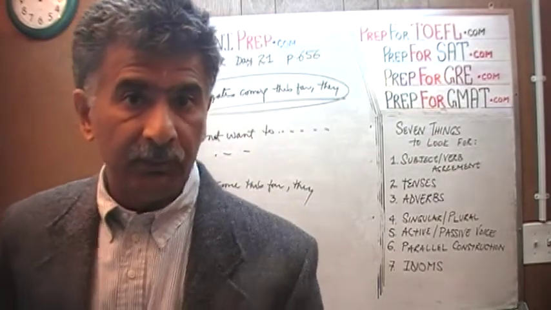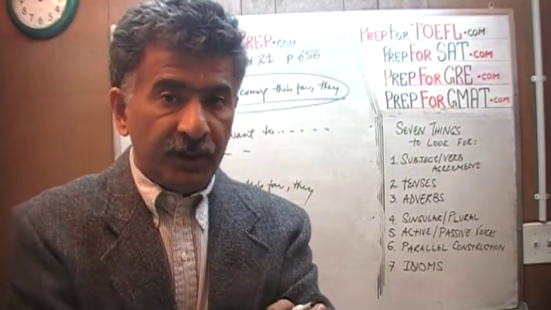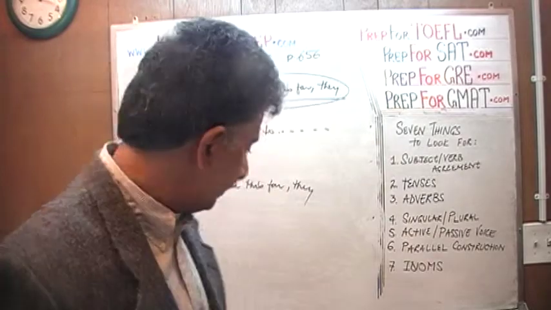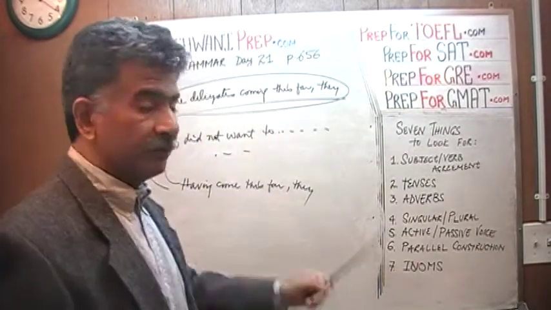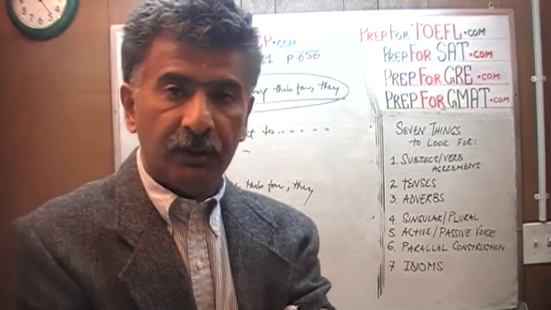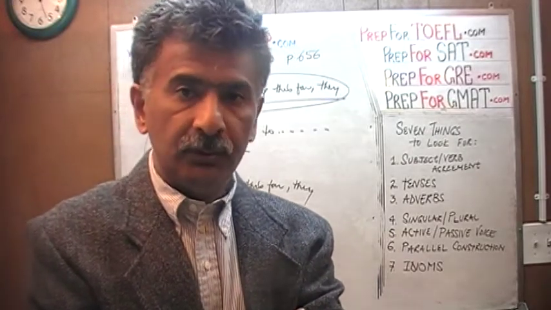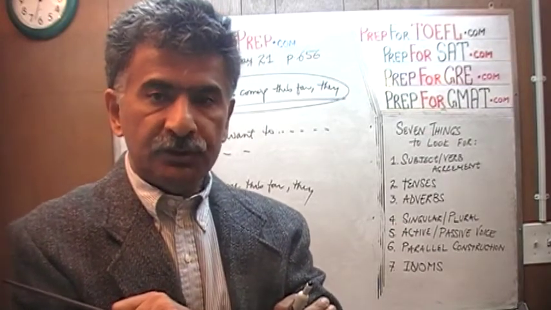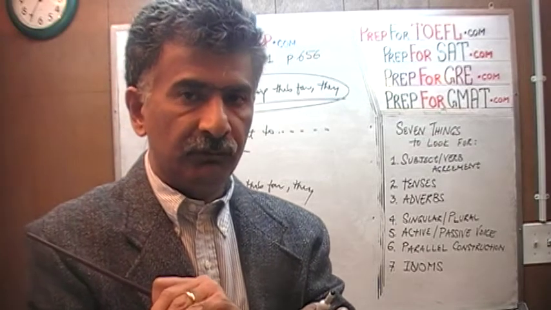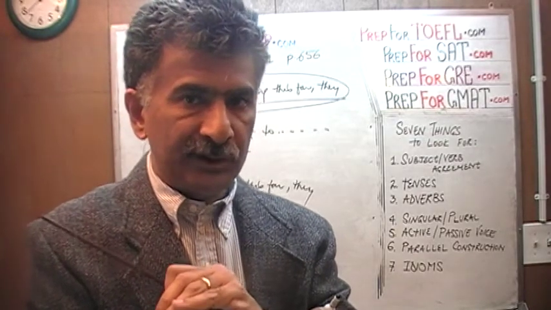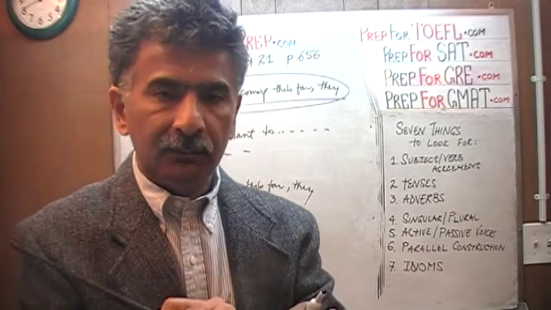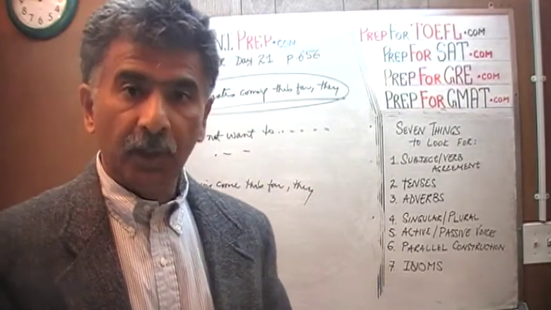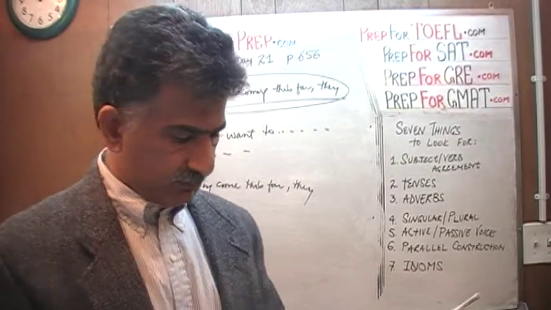Now, what I did here just now, it may look like I was just looking at the answer choices, but I was not. You must never look at the answer choices, as I always remind you. If you've been watching these videos from the beginning, today is our 21st day. In the first 20 days, you know that I always remind you never to look at the answer choices. Keep the answer choices covered with your hand, work on it yourself, change it, improve it, and once you have decided that the sentence is the way you think it should be, then and only then we lift our hand and look at the answer choices. Having come this far, they decided not to return without accomplishing something, and that answer choice is C.